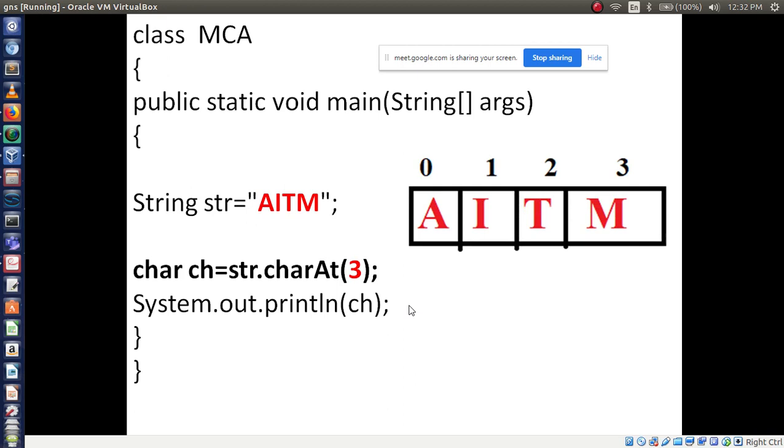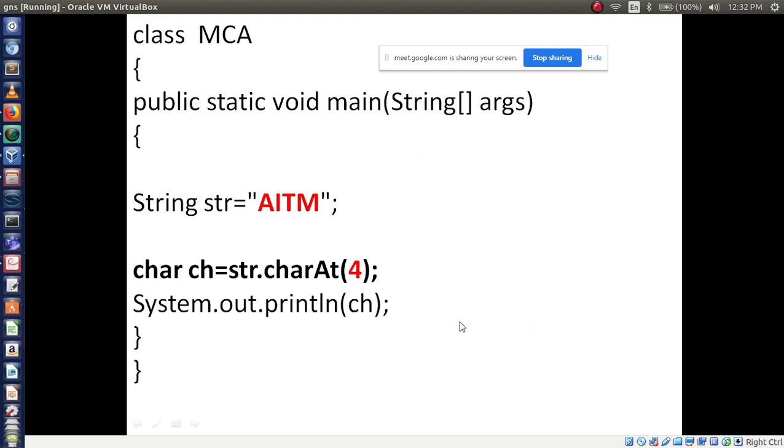Now in this example, which one will print? M will print. Are you sure? Okay, fine. M will print because we are accessing index number 3. Only one character we are accessing, so it is printing M.